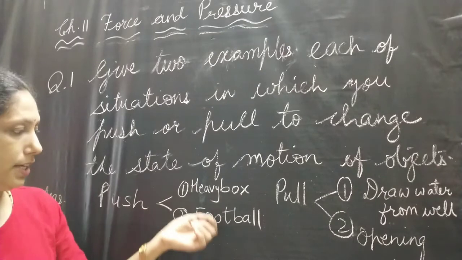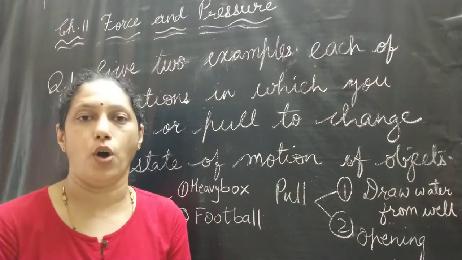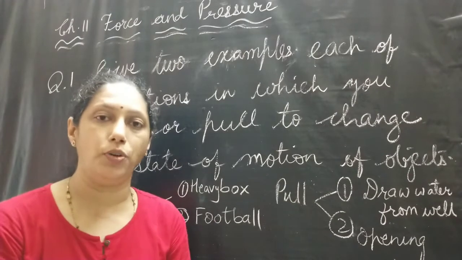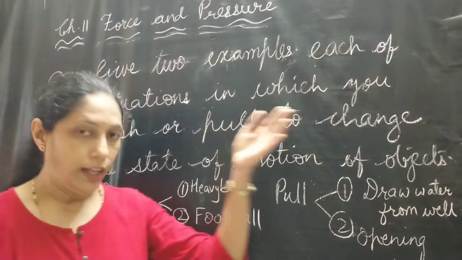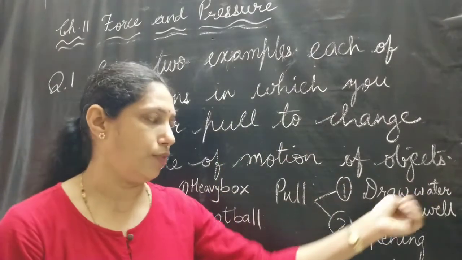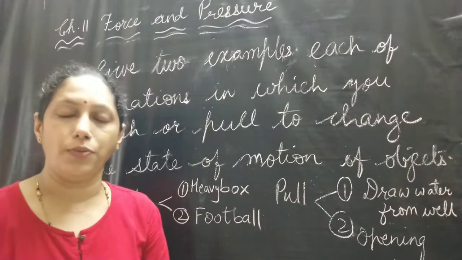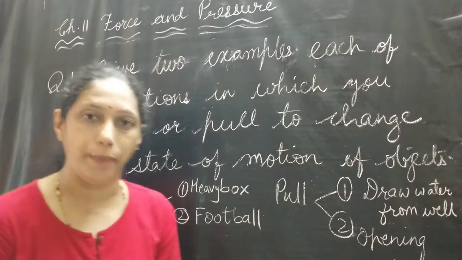The second example is the football. When a player is kicking the football, he is pushing the football and it is changing the state of motion of the ball. Now we will discuss the pull. The first example is drawing water from the well. When we are drawing water from the well, we are pulling the rope and it is changing the state of motion of the bucket.